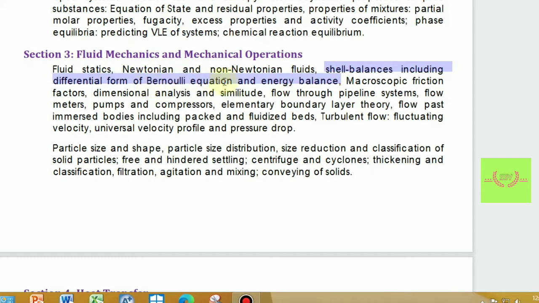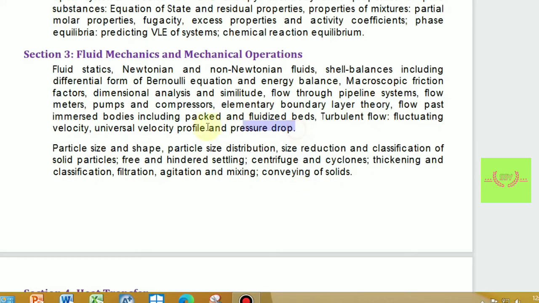Similarly, in fluid mechanics and mechanical operations, that is FM and MO, I can say that all the questions of fluid mechanics are based on Bernoulli's equation. So if you don't know anything, just remember Bernoulli's equation. Similarly, in FM you will see 1 mark or 2 mark questions on boundary layer theory.